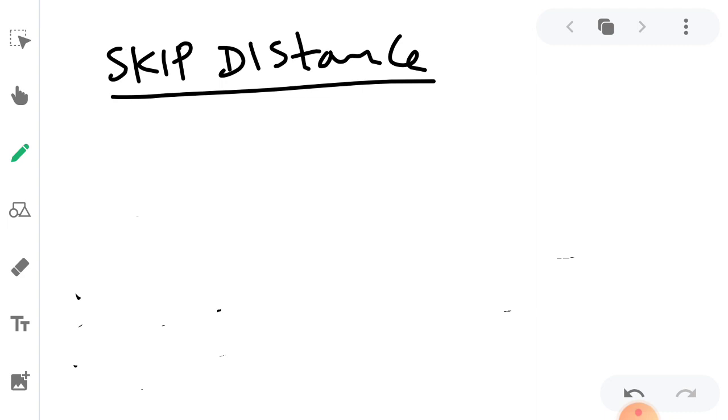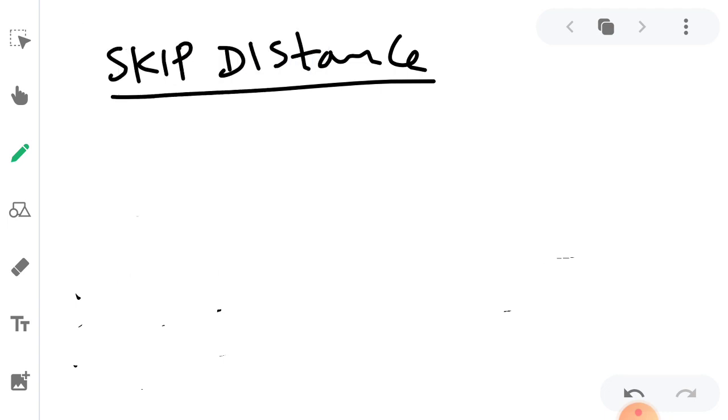So this can be defined as the minimum distance for which skywave propagation just takes place, and no skywave propagation is possible for points nearer than this distance. Okay, so I'll write the definition.